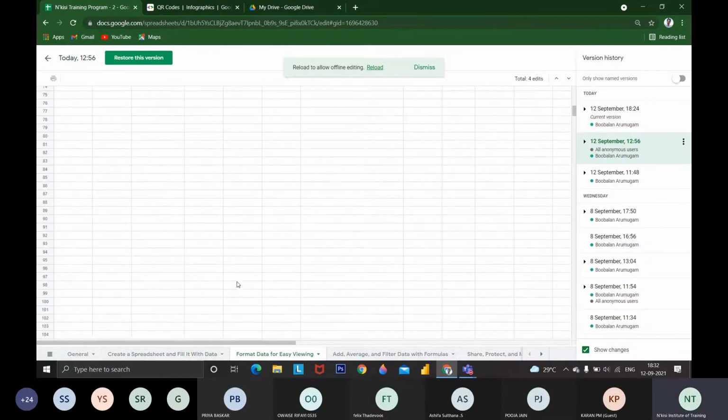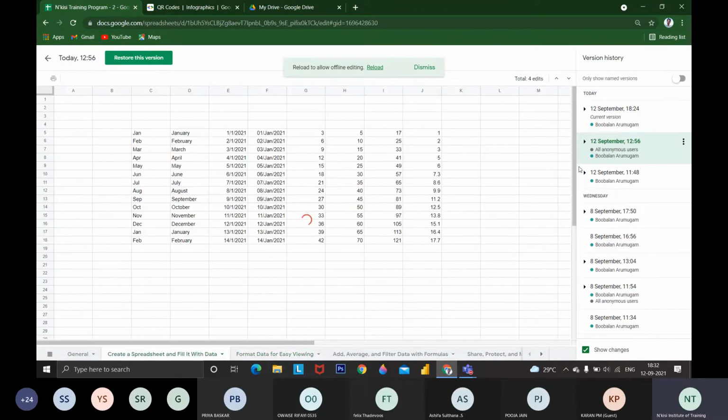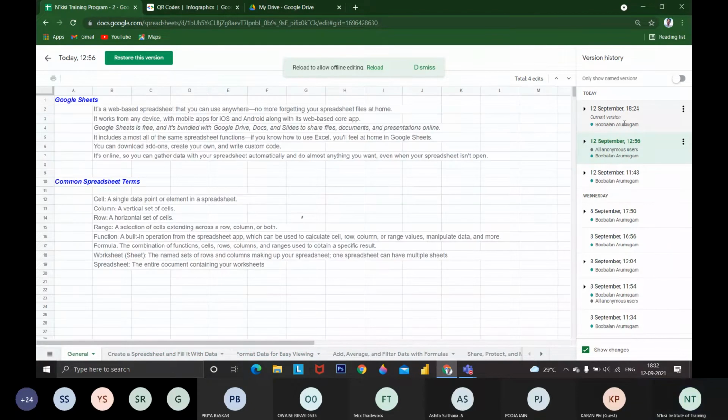I have updated this sheet. Before, there was no data available here. I have added data after 1256. Okay, today I have made some changes to this Google Sheet.